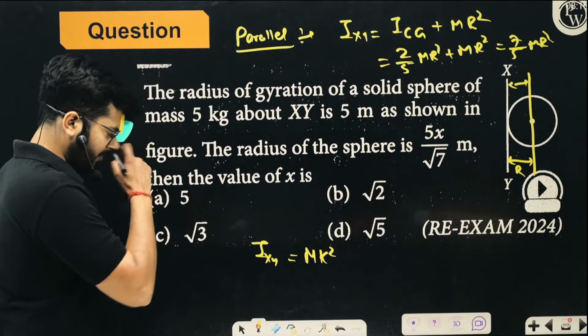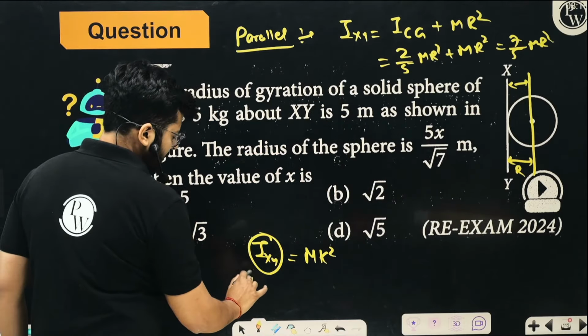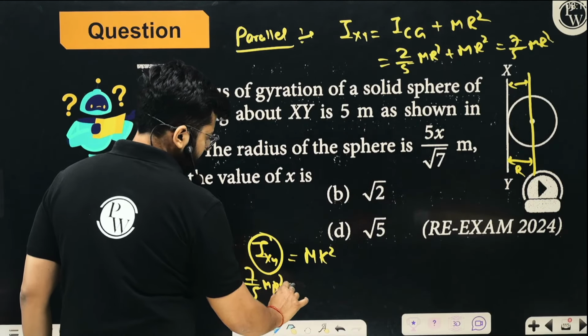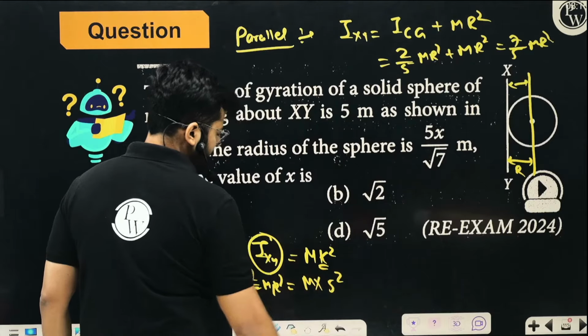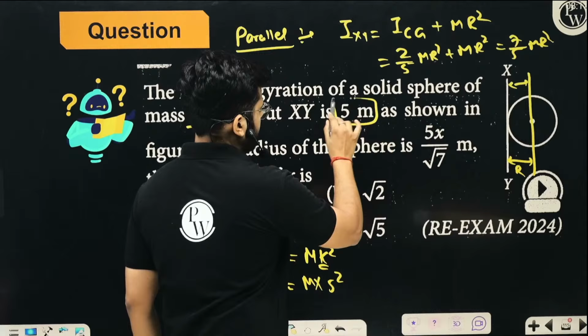This is the definition. Ixy is coming out to be 7 by 5 mr square, and the radius of gyration about that axis is 5 meter, as given in the question.